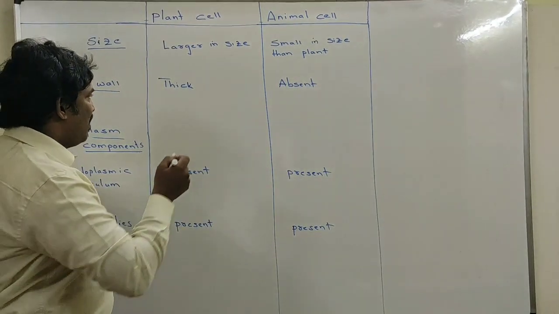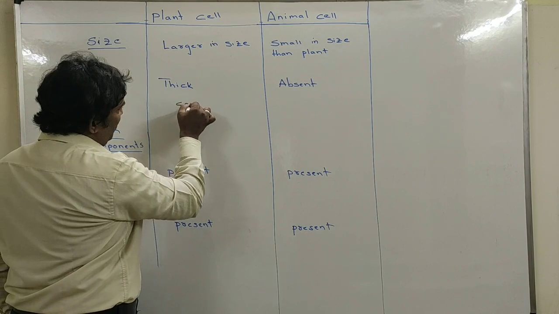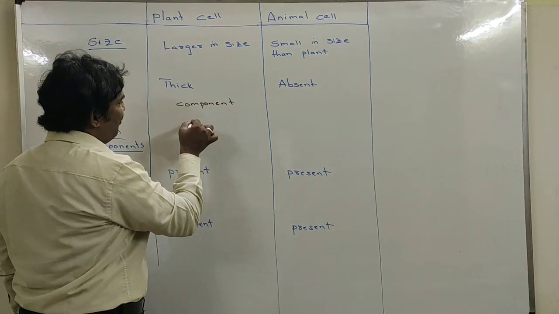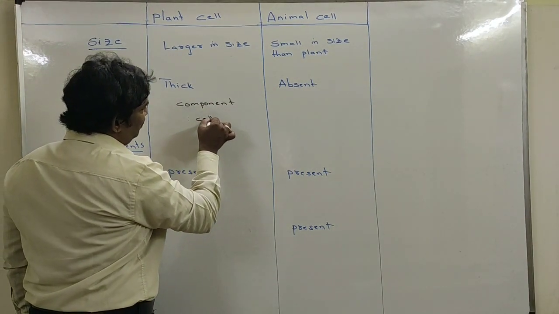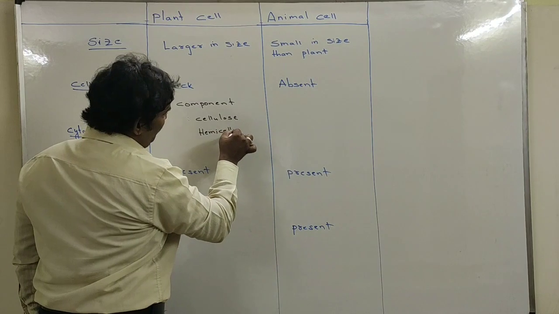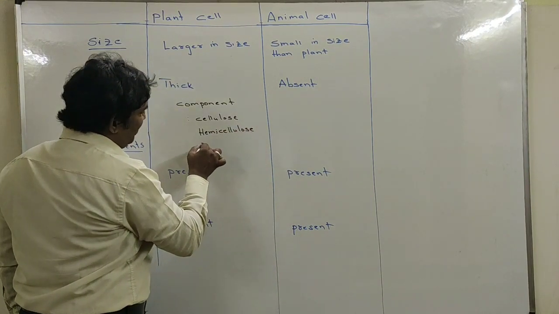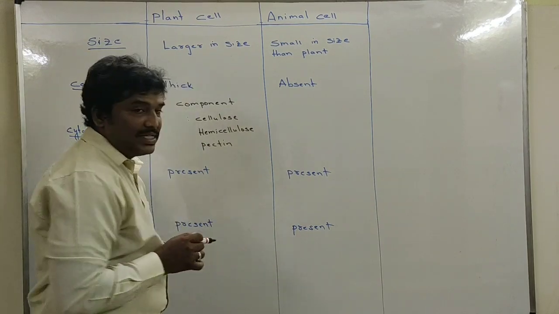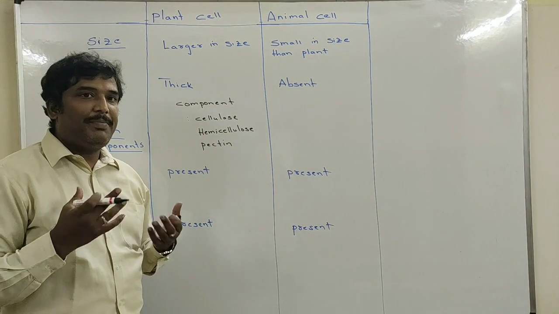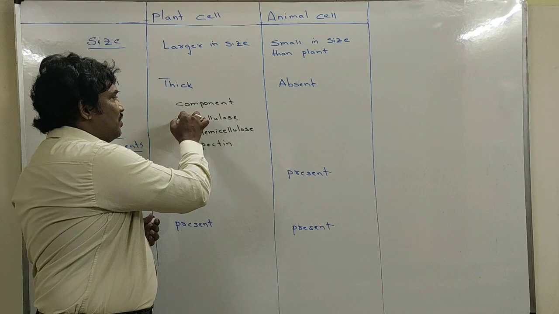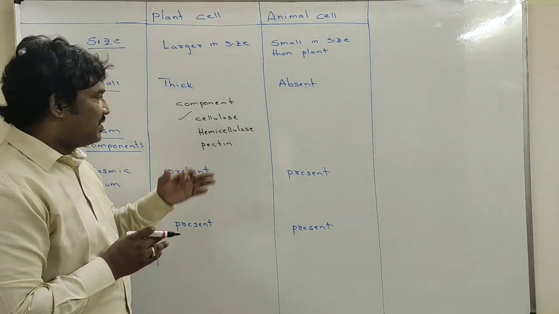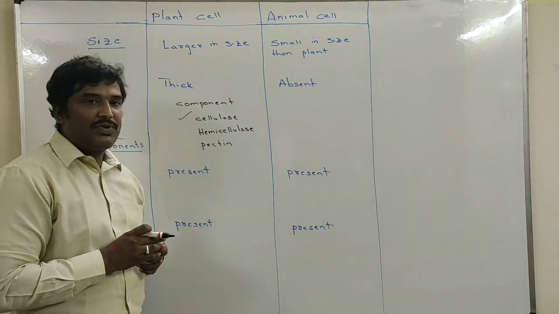So what are the components of the cell wall? The cell wall is majorly composed of cellulose, hemicellulose and pectin. These are the three major components present in the cell wall of plants, and specifically cellulose. Nearly 80% of the cell wall is cellulose. Whatever plant material humans or animals consume is rich in cellulose. Apart from cellulose, it also has hemicellulose as well as pectin.